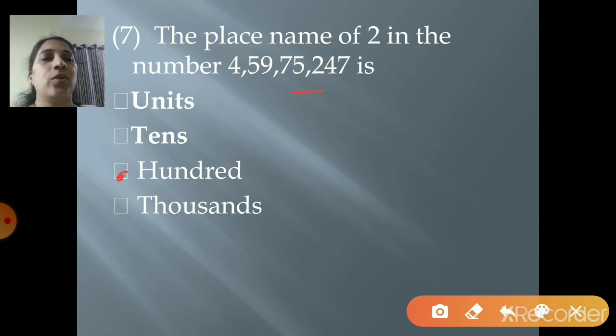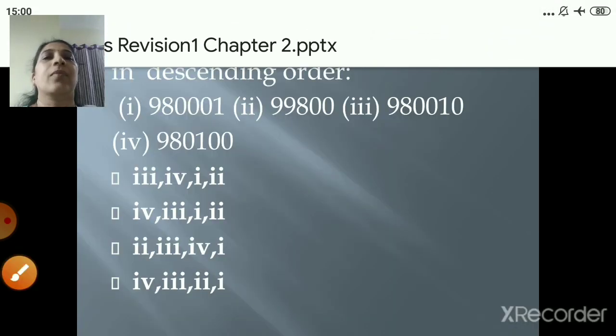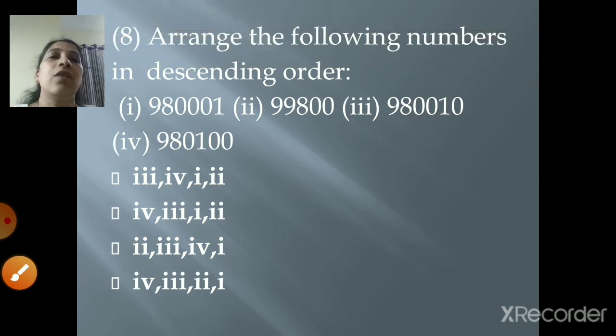So let's move to the next one. Arrange the following numbers in descending order. So 4 numbers are given. You have to arrange it in descending order. 980001, 99800, 980010, and 980100. So these are the 4 numbers.